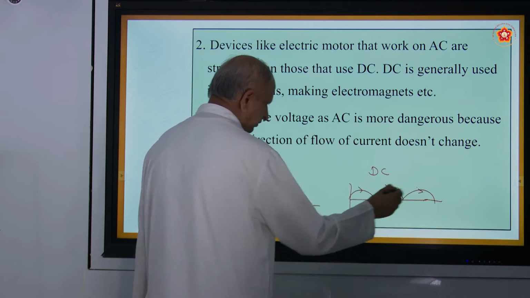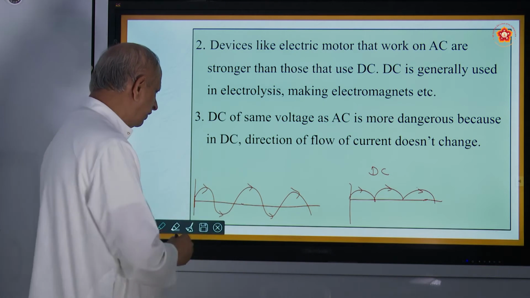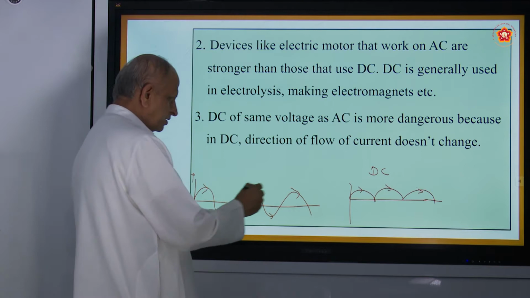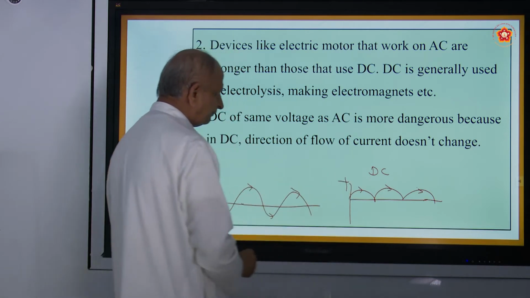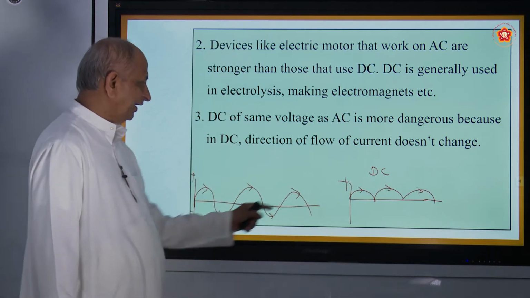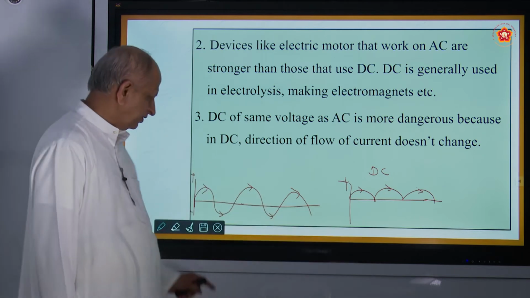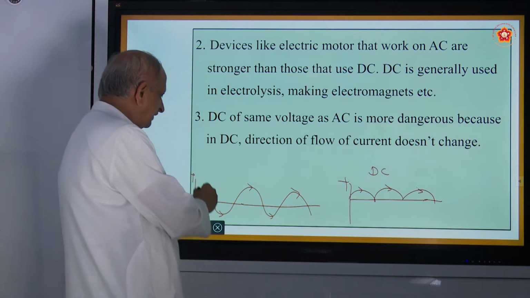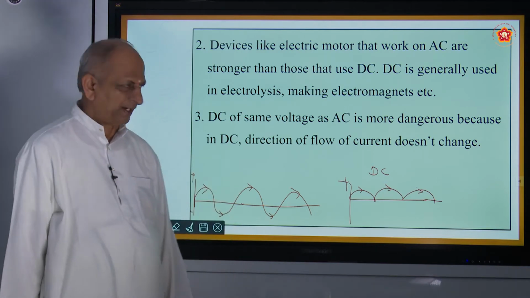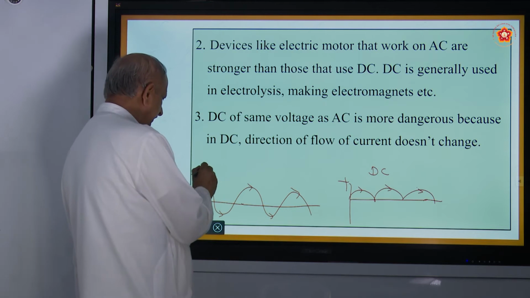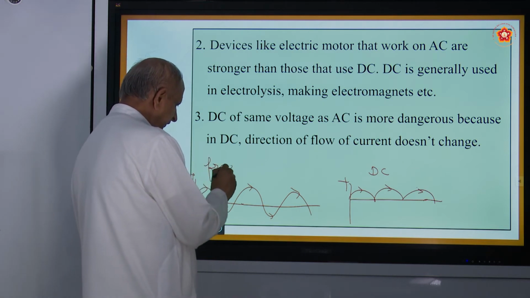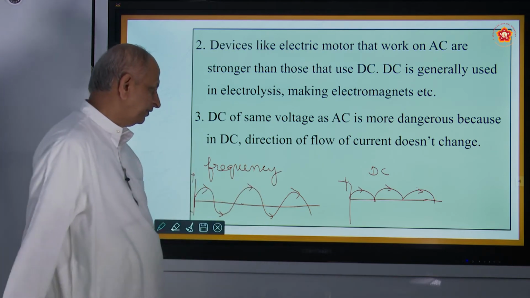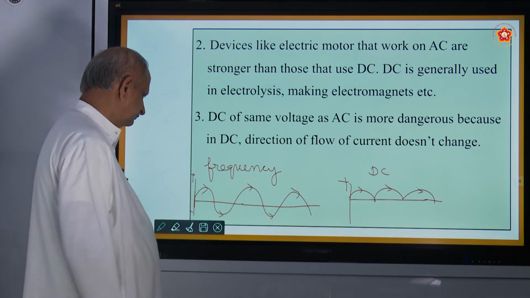Here in AC the graph is both above and below, so you can take both plus and minus. Here in DC it is only plus. So there is no change in the direction, whereas there is a change in AC. This is what is called cycles, and therefore we use the word frequency. Frequency means cycles per second.